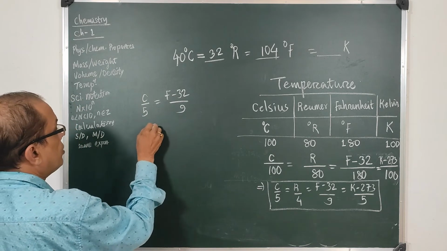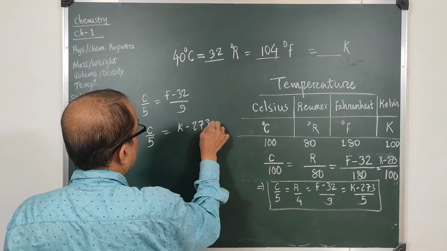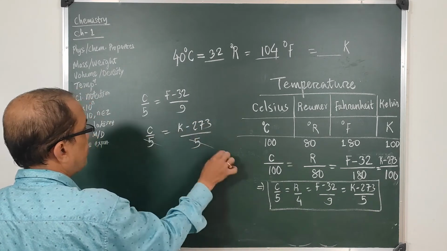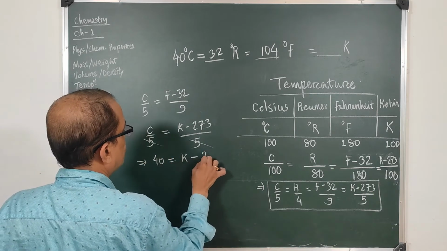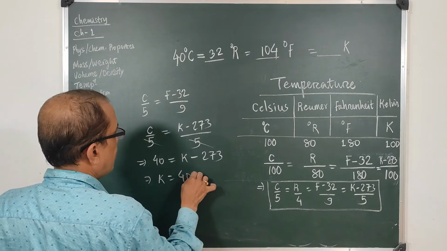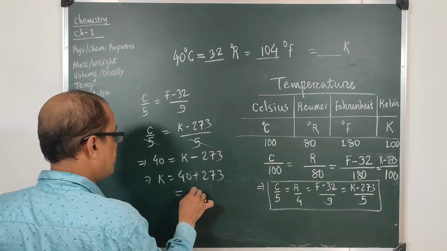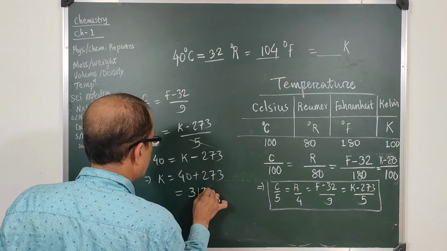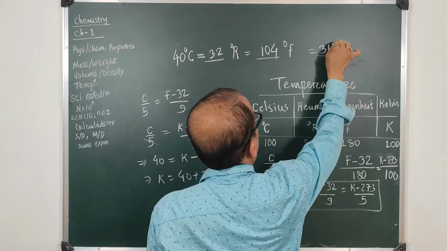And what about Kelvin? C by 5 is equal to K minus 273 by 5, cancel 5. So 40 is equal to K minus 273, that means K will be equal to 40 plus 273, which is equal to 313 K. So this one is 313 K.